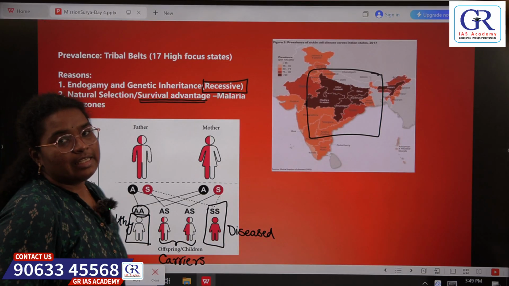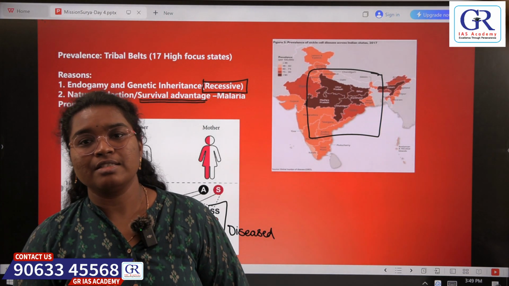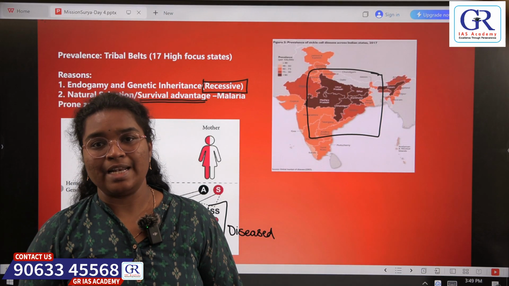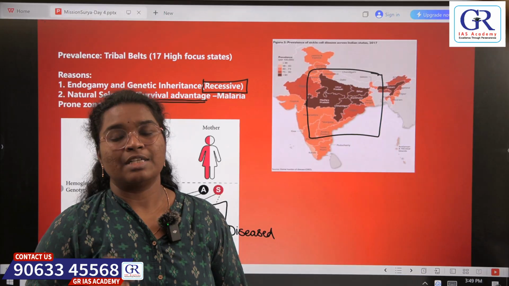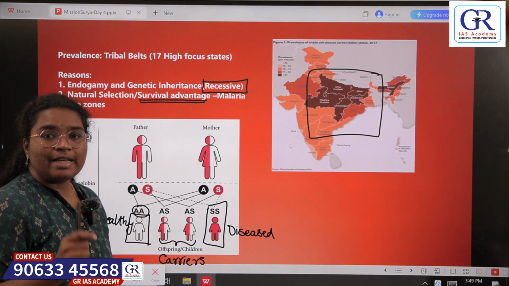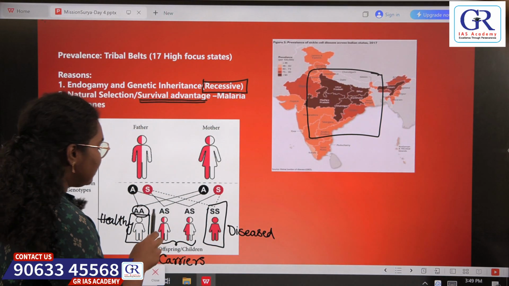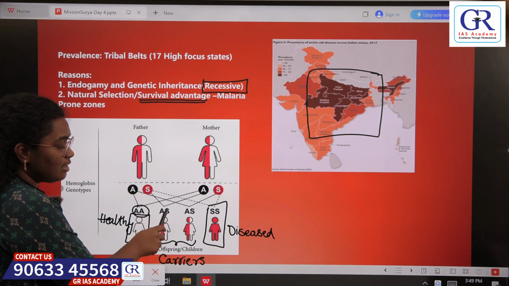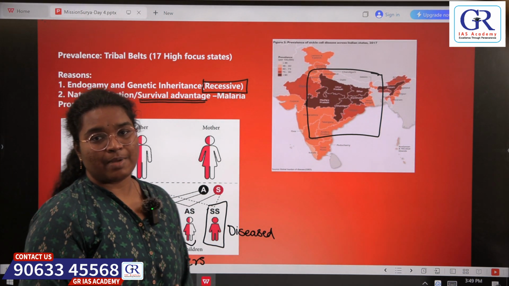Let me explain this clearly. Tribals are historically forest dwellers. In forests, there is high occurrence of malaria. So when the treatment was not proper, tribals used to die because of malaria. But in case of tribals, if they had this sickle cell gene as 1 copy, they had shown immunity against malaria.